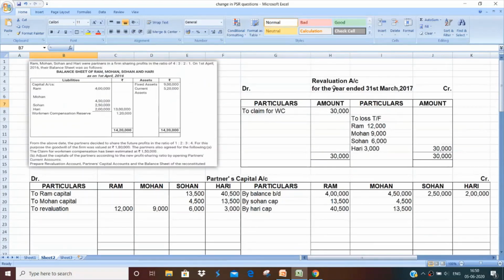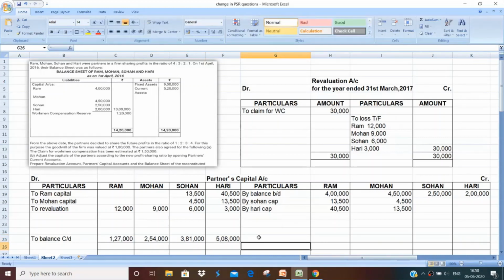So going back to the question, I already know the closing balances. So the balance carried down, which we normally calculate by balancing, is already available to me by making certain calculations, calculating the total capital and dividing that into the new ratio. So this gives me 1,27,000, 2,54,000, then 3,81,000 and finally 5,08,000. So these are the closing capitals that are given to me in the question.